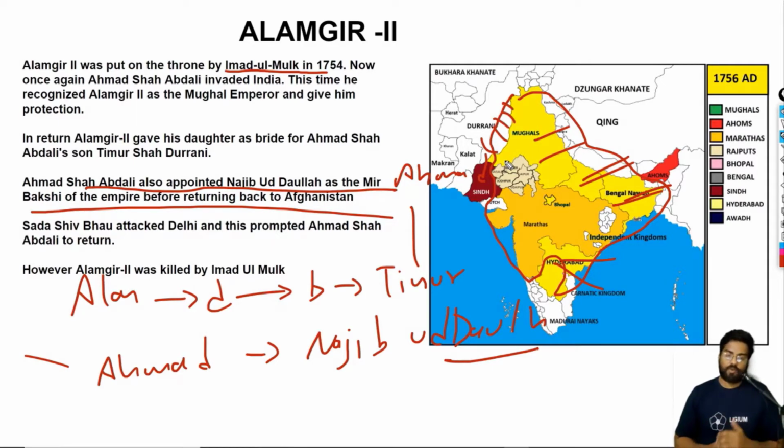We will deal with the Marathas later. For the time being, you should know that Alamgir was killed by his wazir, Imad-ul-Mulk, that is Firoz Jung III, who killed Alamgir II. Let's do some MCQs. There is only one MCQ that you have to know.